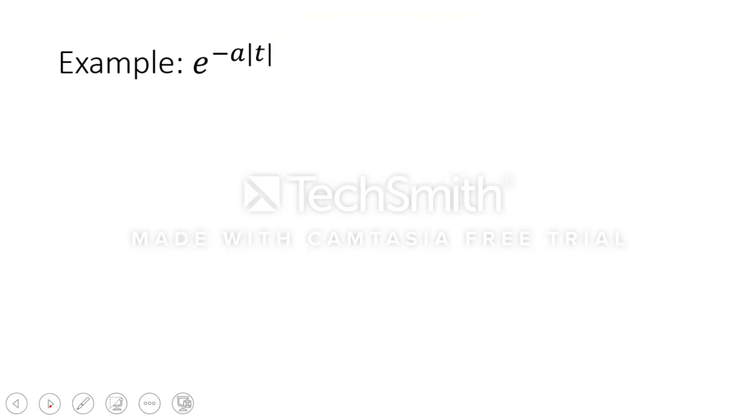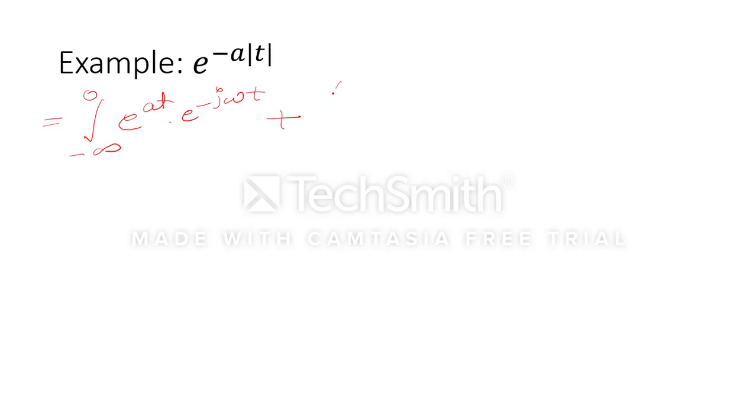One more numerical we can take, e to the power minus a mod t. Mod t means I am going to take negative as well as positive values. So my limits will be from minus infinity to 0. In that case, e to the power at into e to the power minus j omega t, plus 0 to infinity e to the power minus at into e to the power minus j omega t dt will come.